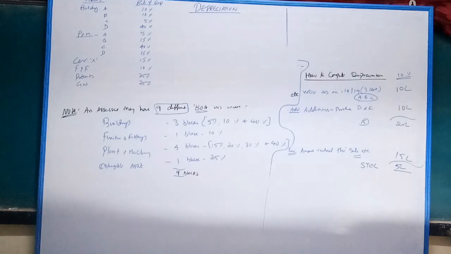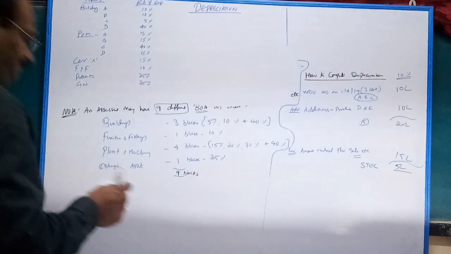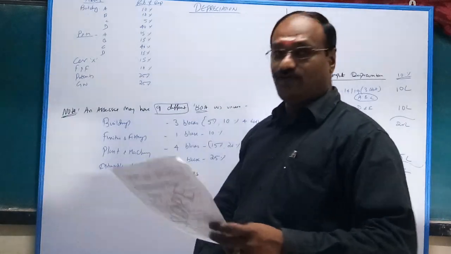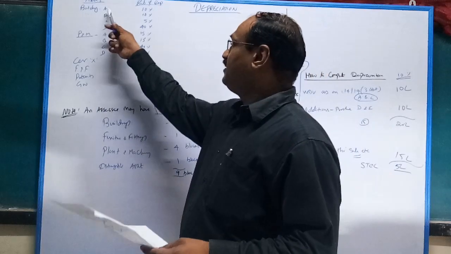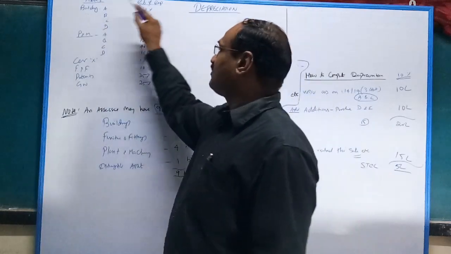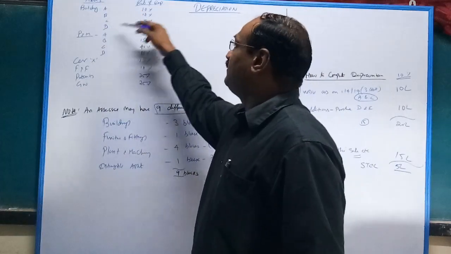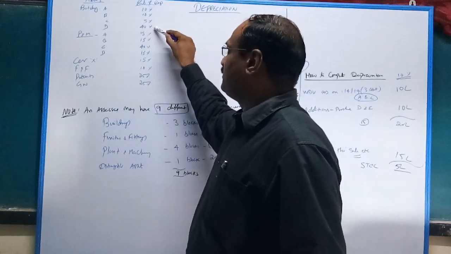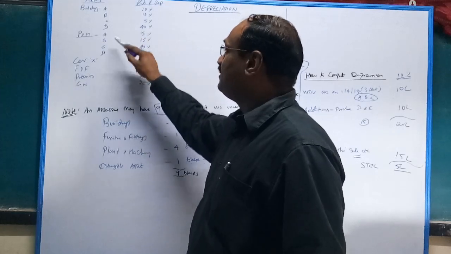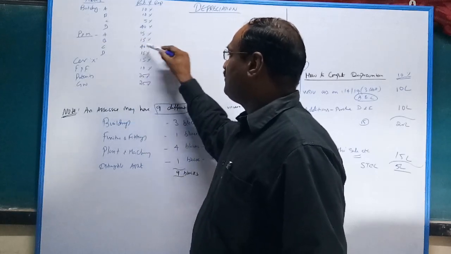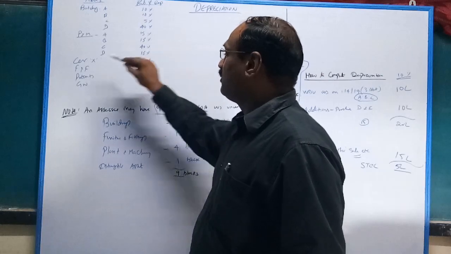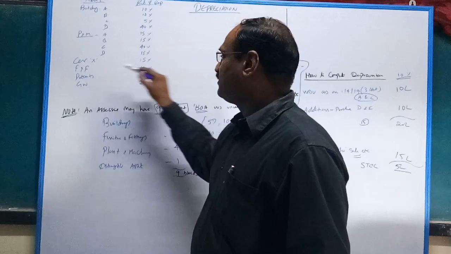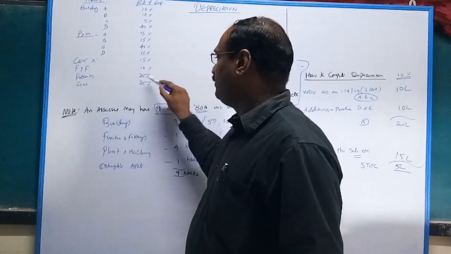Next we are going to see a small problem. The following are the assets owned by X as on 1/4/2019. Building A 10%, building B 10%, building C 5%, building D 40%. Plant and machinery A 15, B 15, C 40, D 15. Car 15%, furniture 10%, patents and goodwill 25 and 25.